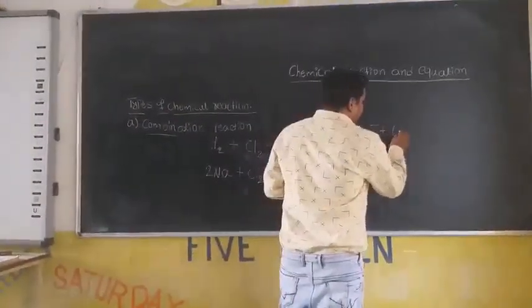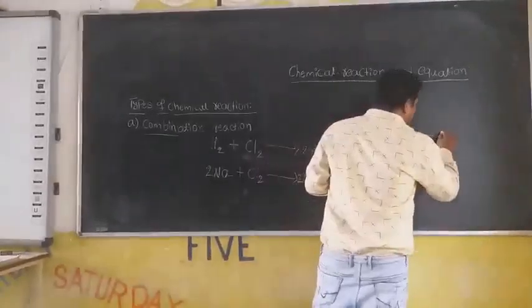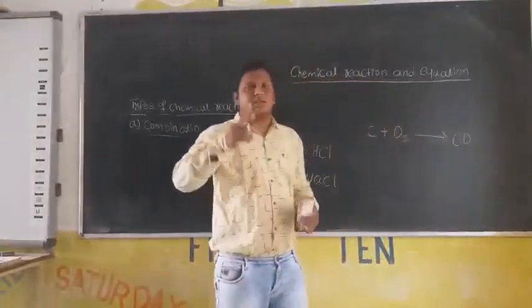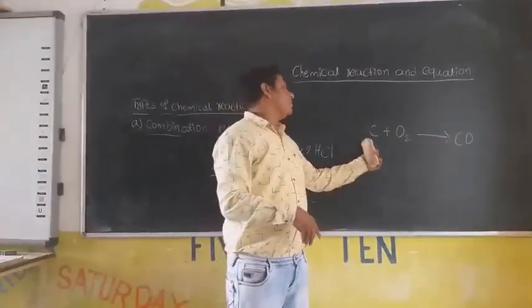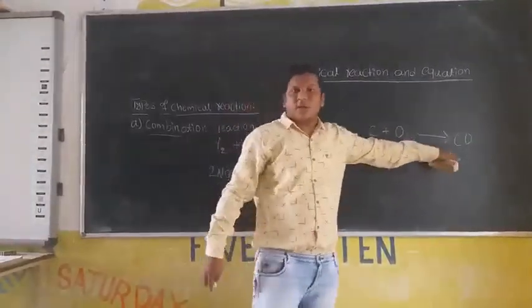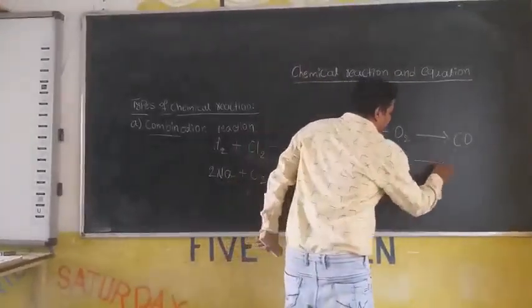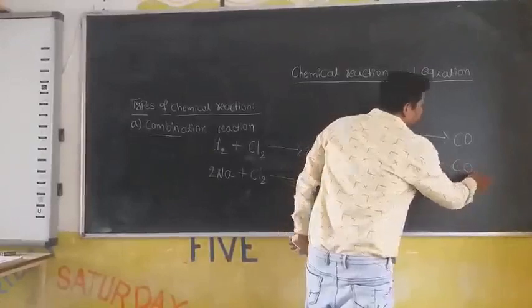When carbon reacts with oxygen, it produces carbon. See here, in this case we have 2 cases. When carbon reacts with oxygen, it produces carbon monoxide. When carbon reacts with oxygen, it also produces carbon dioxide.